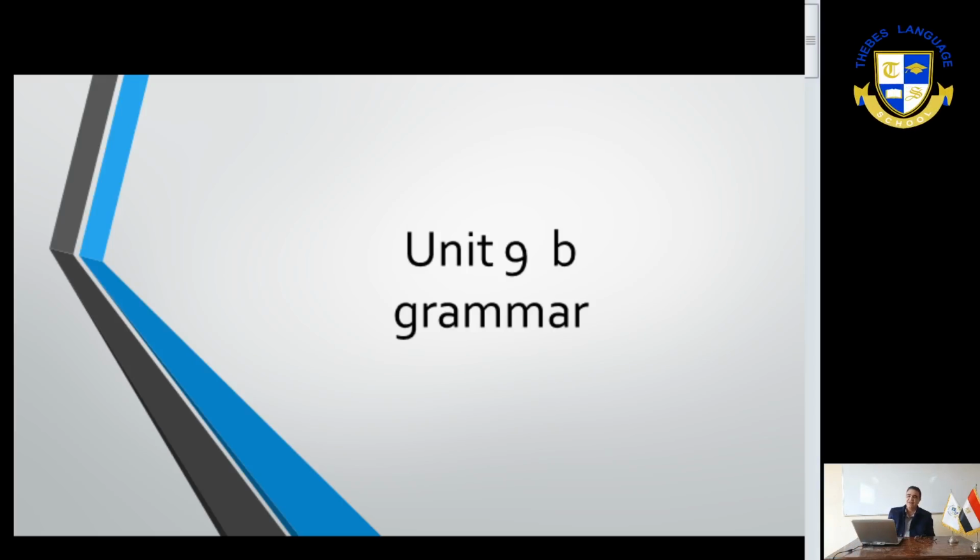We are still in Unit 9, B. We have the grammar. This is the last session in this unit. The grammar related to this session is called the causative have. Causative have.